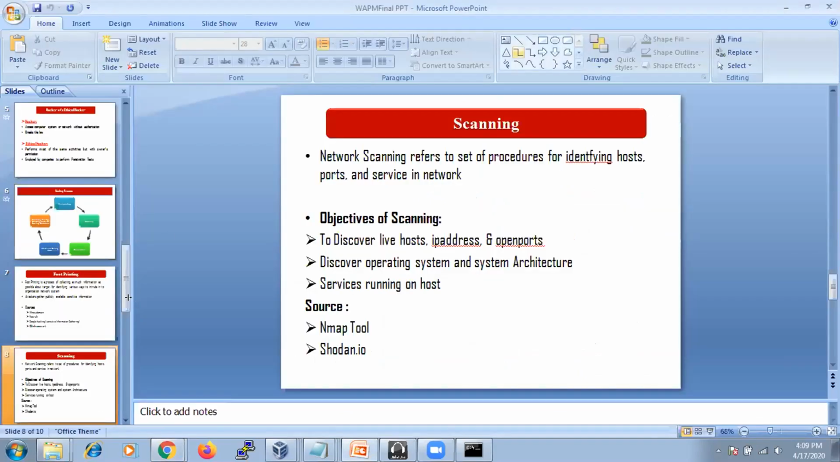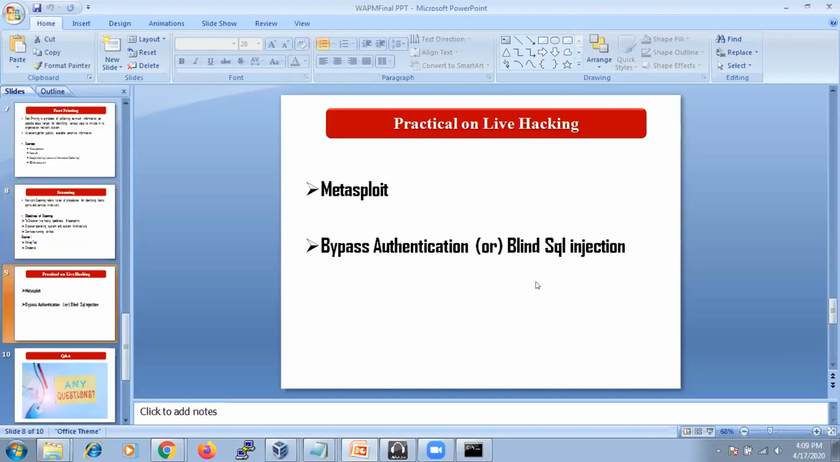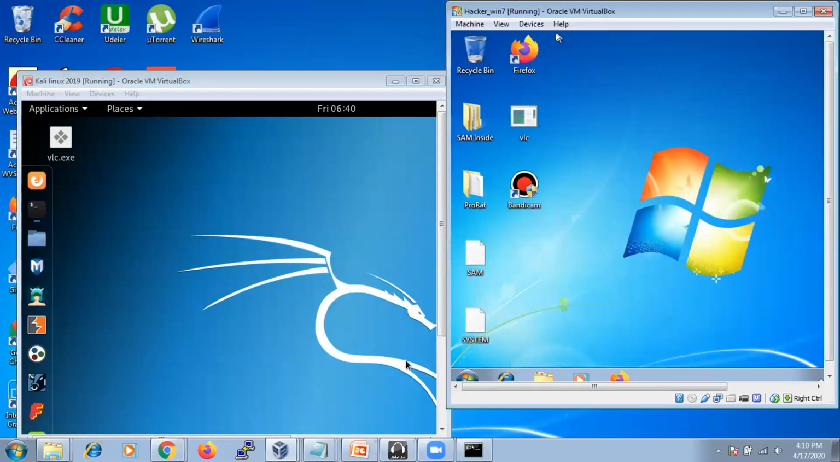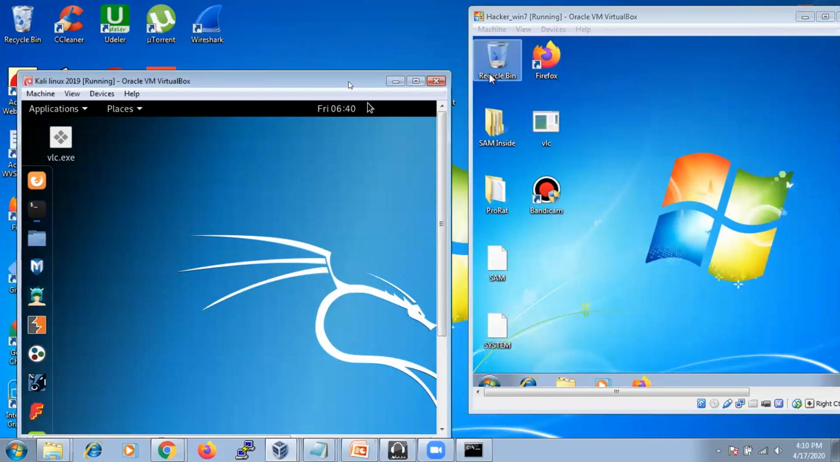So we're going to go for live sessions now. These are the practical live sessions. Right now we are going to show you Metasploit, how to hack a system from a Kali Linux machine, network hacking. Okay, see. So here what I'm going to do is use my virtual machines. Here I'm using my virtual machines.